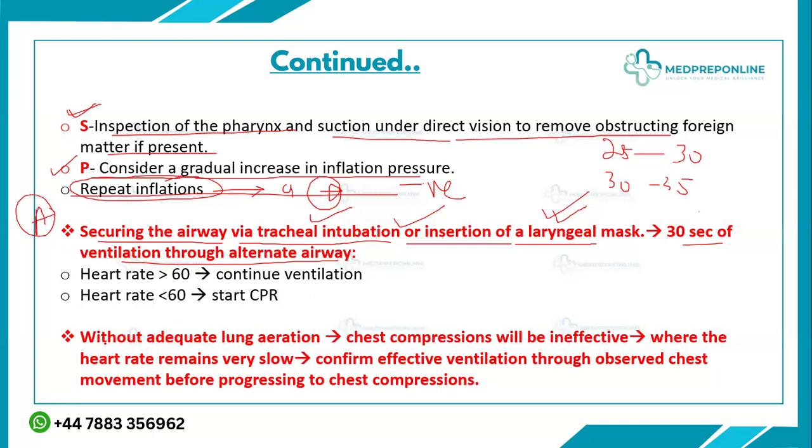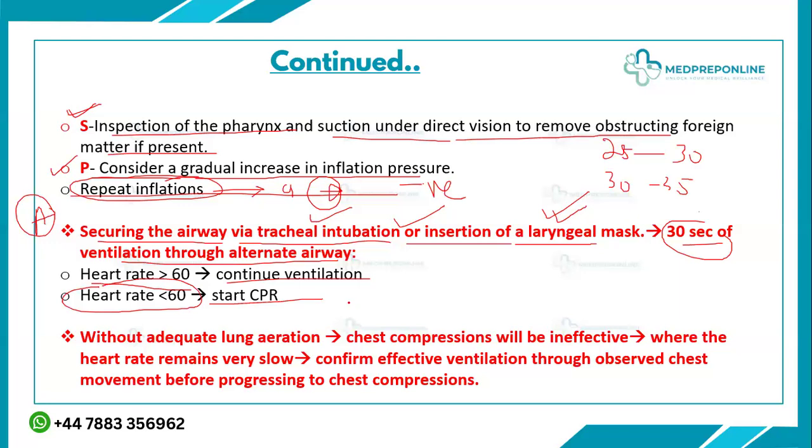And after that, you will check the heart rate again. If your heart rate is above 60, it means your lungs are open and your heart rate is improving, then you will just continue giving them the ventilation breaths. But if, still, after giving this intubation, opening the lungs and doing this 30 seconds of the ventilation, your heart rate is still less than 60 beats per minute, now this is the time you need to start the CPR.